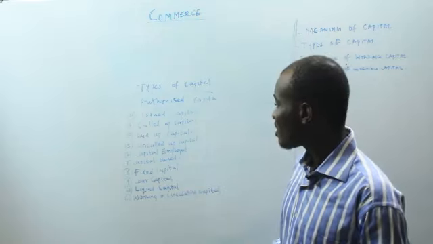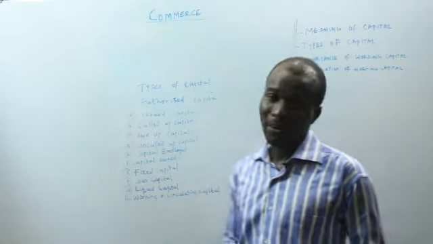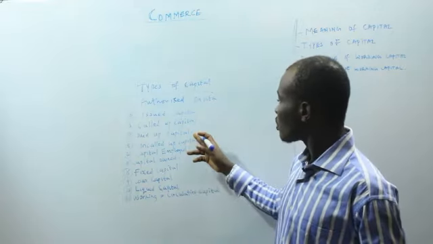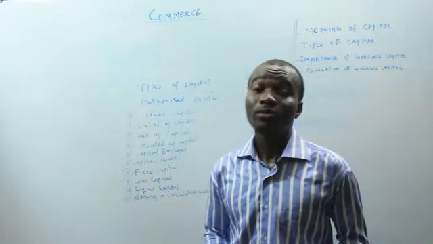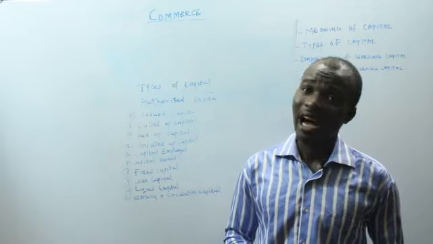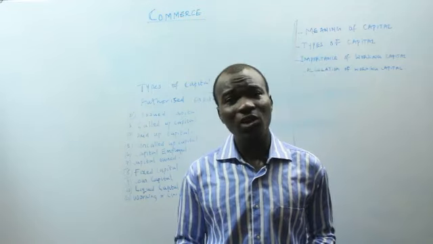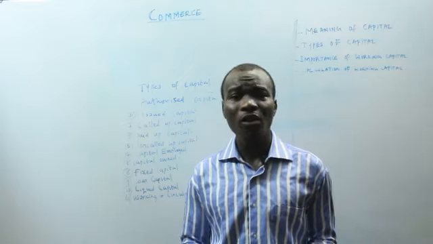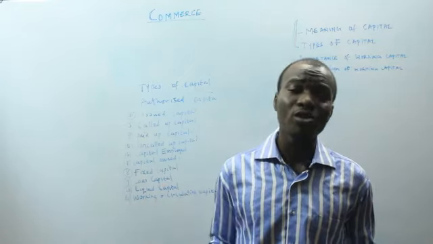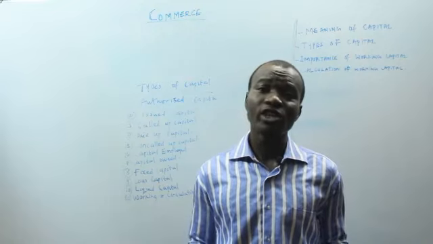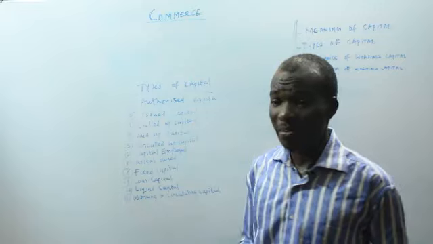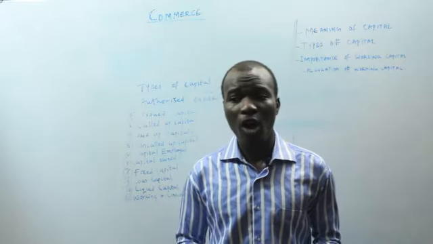The next one we have on the list is the paid up capital. This serves as the portion of the called up capital which the shareholders have actually paid for. Once the shareholder has been called up for such a capital, it is the responsibility of the shareholder or of the public to pay for such shares to become a shareholder. So the portion of the called up capital that has been paid for is called the paid up capital.